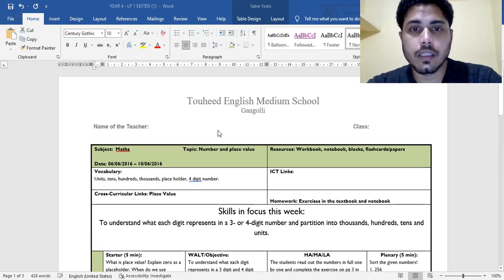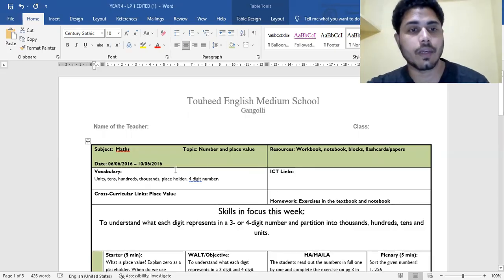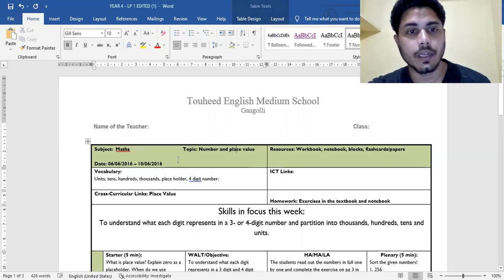You see here, this is the name of the school, and the name of the teacher. You have to write your name over here. Then the class: what class you are planning this lesson for, you are using this sheet for. After this, you see the subject. Whatever subject you teach, you have to write it over here. And after that, what is the topic you are teaching in the classroom? You have to write that over here.